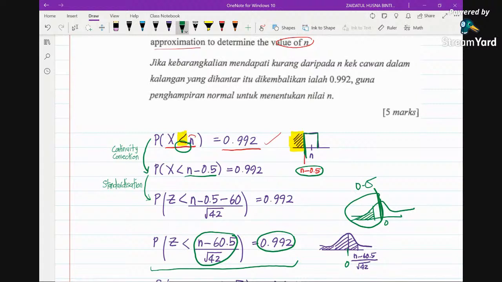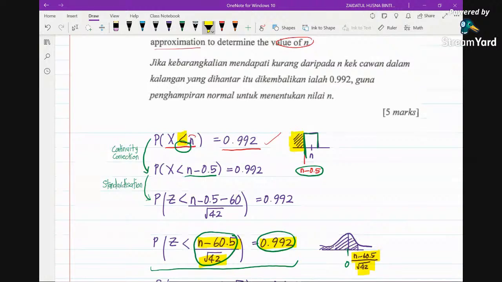So that possibility is not true, and we exclude this case. The only possibility is that this z-score is located on the right of 0, because the probability is so big here, 0.992. So we know that this z-score is going to be positive.